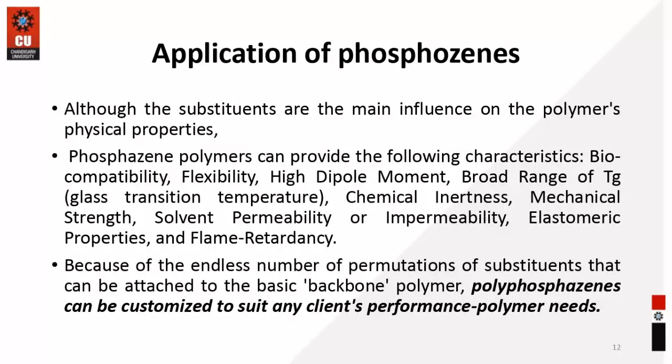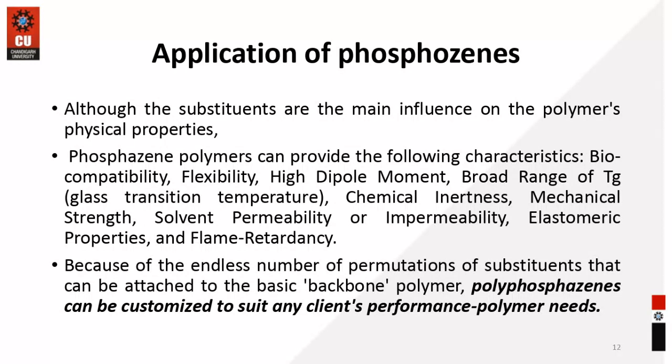So although the substituent groups are the main influence on the polymeric property, polyphosphazene can provide the following characteristics. Although you can have the influence of the substituent group, some of the properties seem to be inherent to this special material.